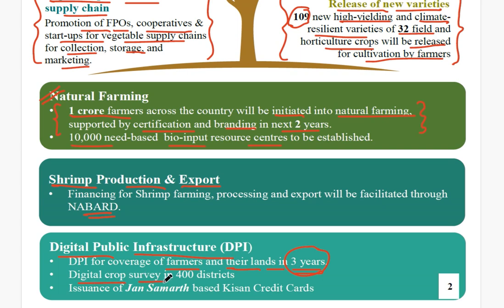Now there will be a digital crop survey in 400 districts across our country. This is also a step, you can say. See, in the next 3 years, this is 2024, so between 2024 to 27 there will be a survey in 400 districts across India. Why? Because they would be surveyed to help them, and it will also help the government to monitor their progress.